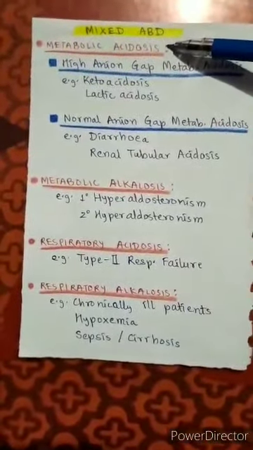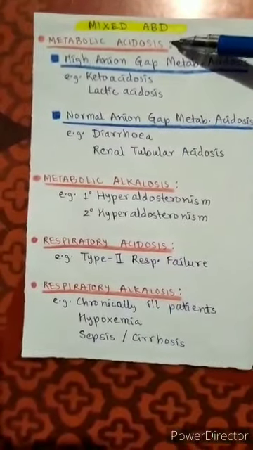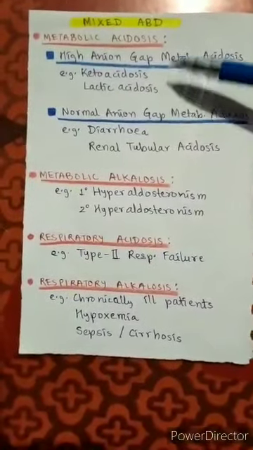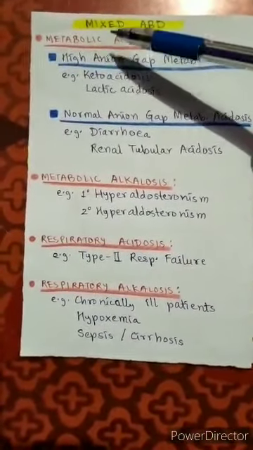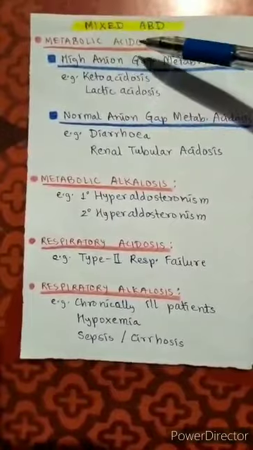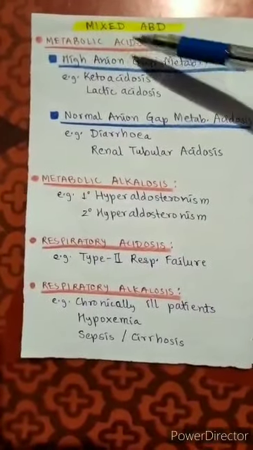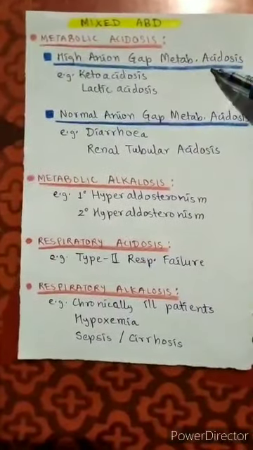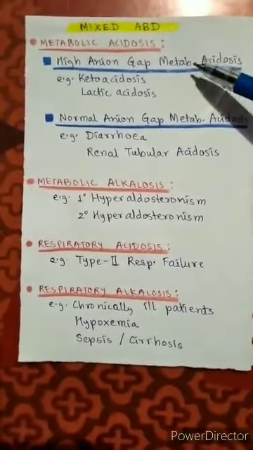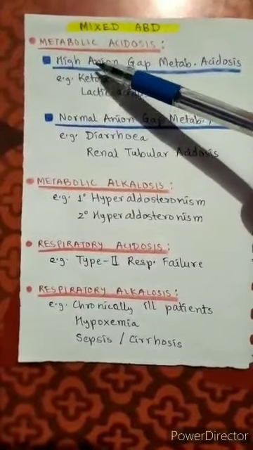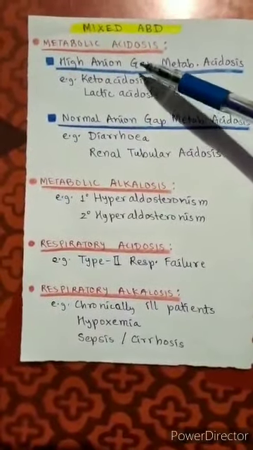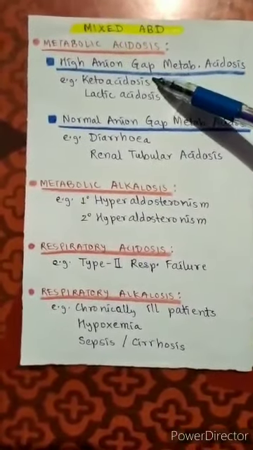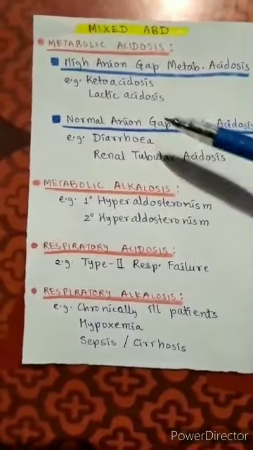So it can be metabolic acidosis. This metabolic acidosis can be of two types, that is high anion gap and normal anion gap. Anion gap is the difference between the total cations and total anions in blood, mostly sodium, chloride and bicarbonate. So cases of metabolic acidosis can have high anion gap or normal anion gap. In cases of high anion gap, it can be ketoacidosis or lactic acidosis, that is diabetic ketoacidosis or starvation.